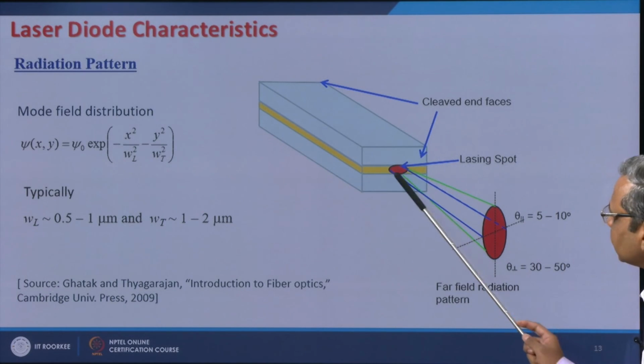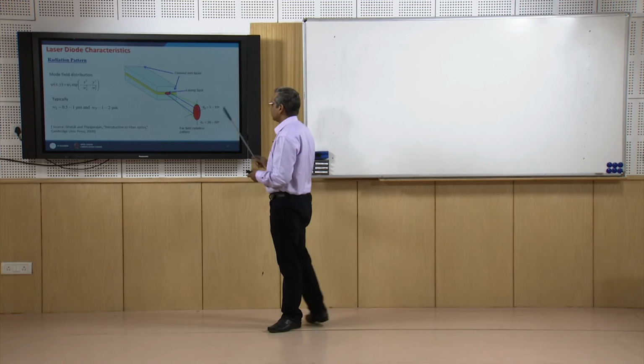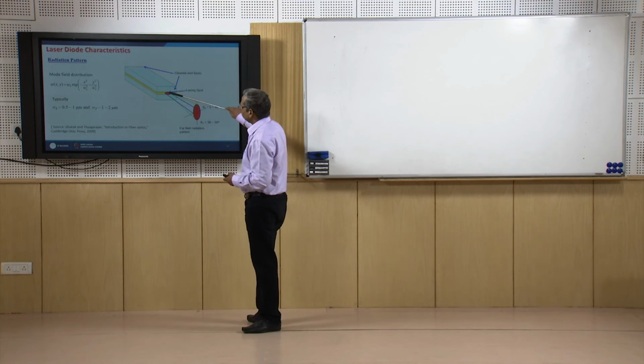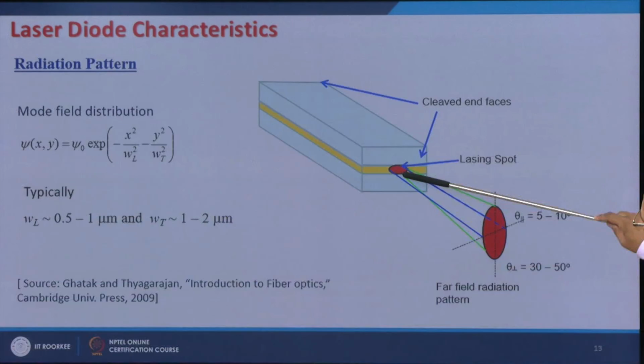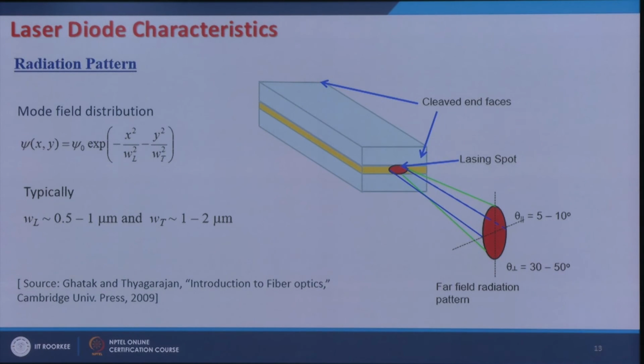So, this is the lasing spot, and since it is small, it diffracts. In this direction the dimensions are smaller, so diffraction would be larger. In this direction the dimensions are larger, so diffraction would be less.